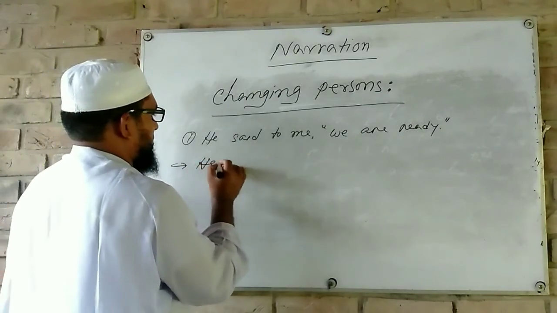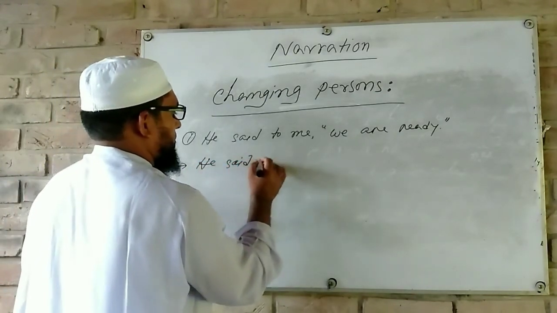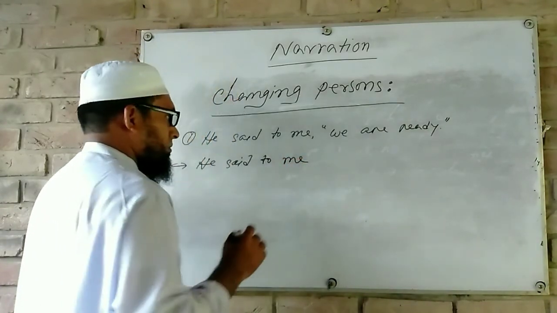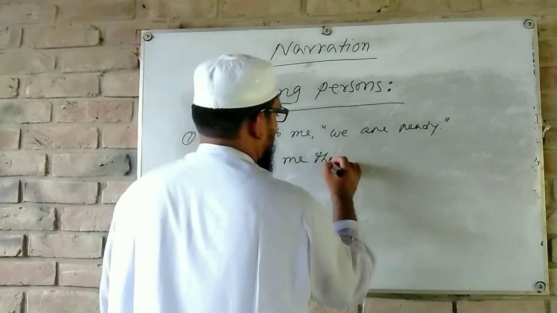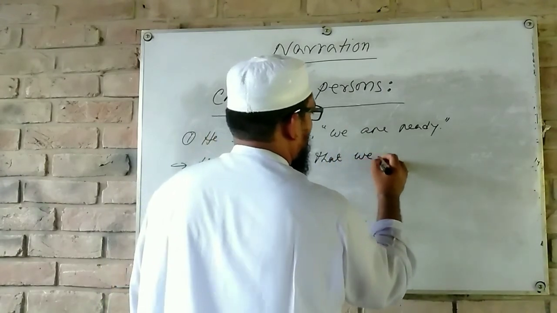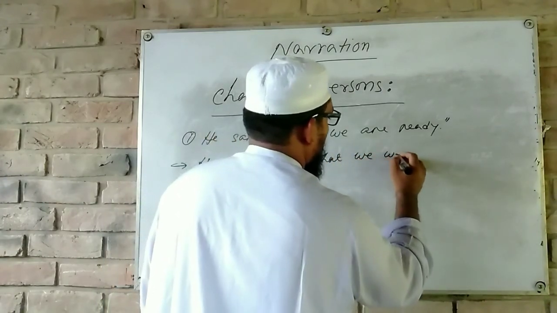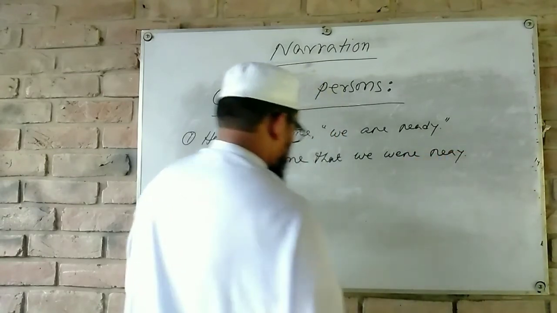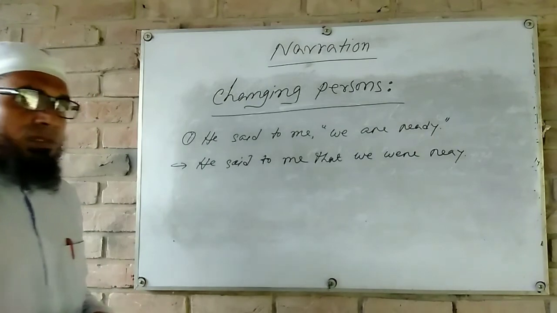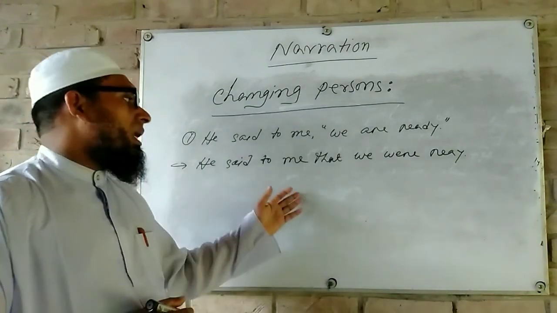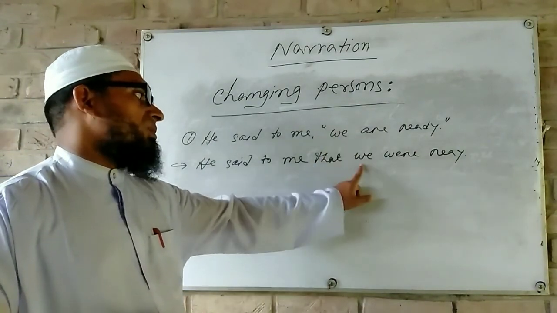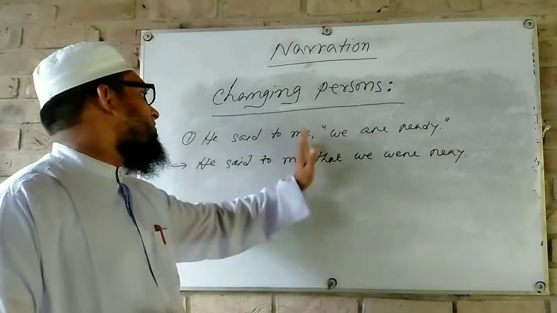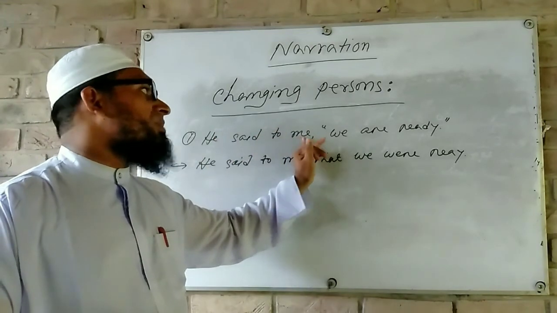He said to me that we were ready. Students, as I have already shown, there is no change of we, because we indicates these two persons, he and me.